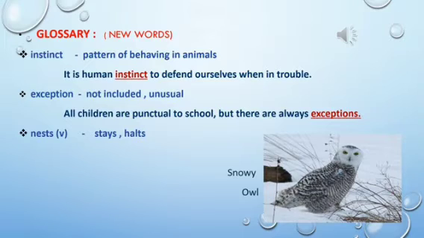The third word is nests. Now children, in your textbook also you would observe this small letter V written in the brackets next to the word nests. So what is this V? It is in the form of a verb. So nests can either be a noun or a verb. So here we are going to learn the meaning for the verb form. So nests means stays or halts.